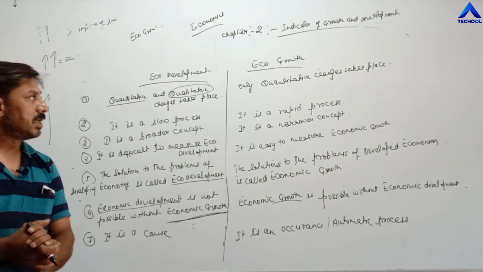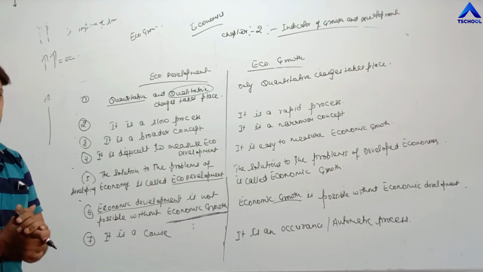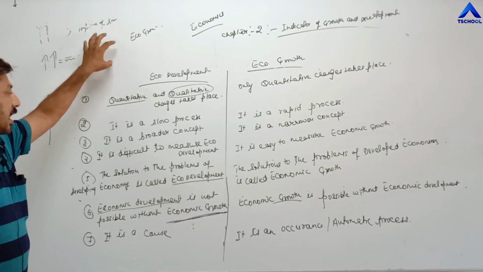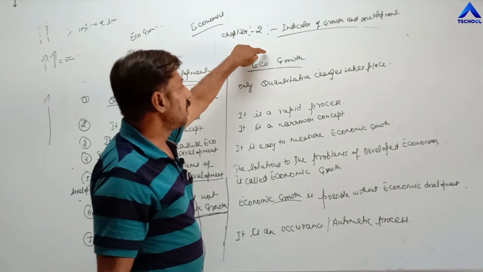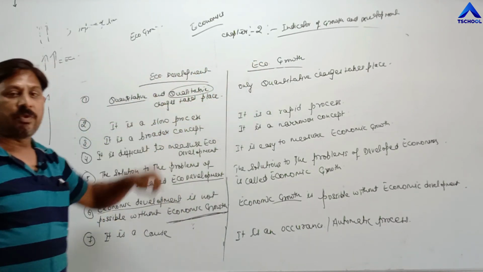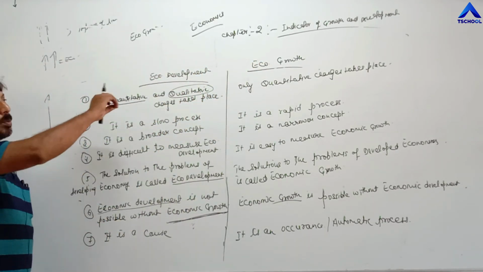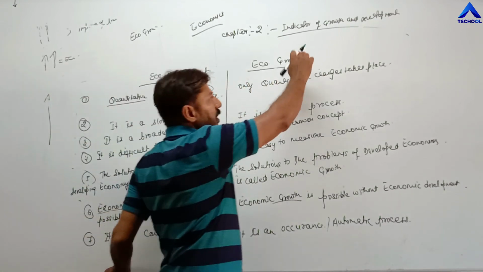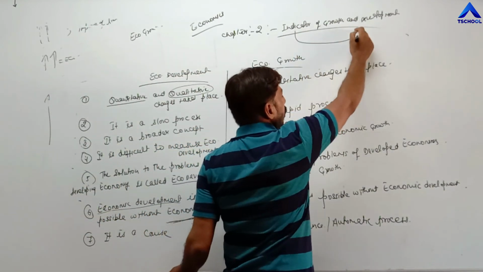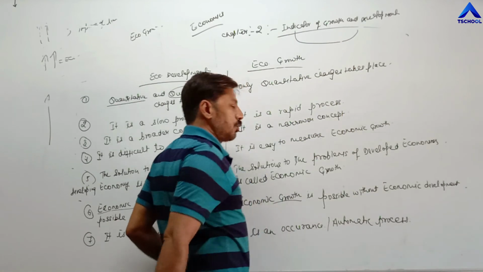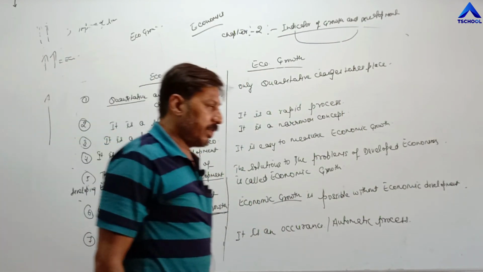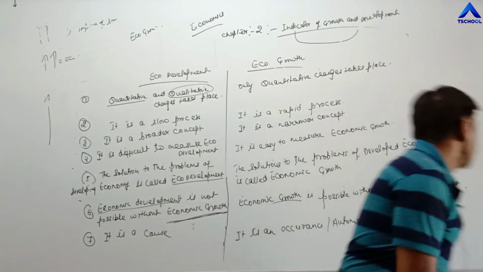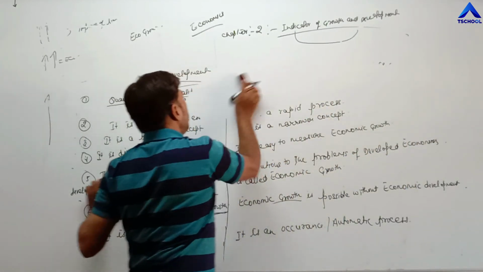Today we have completed the second topic, economic growth. What is economic growth, their limitations, and then the difference between economic development and economic growth. In the next video lecture, we will start indicators of economic development. That is the main, important topic, indicators of economic development. And in total there are 4 indicators of economic development. We will discuss these 4 indicators in the next lecture.